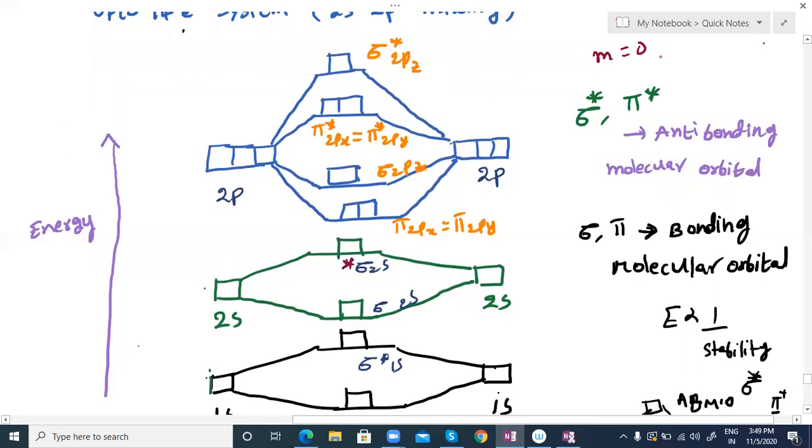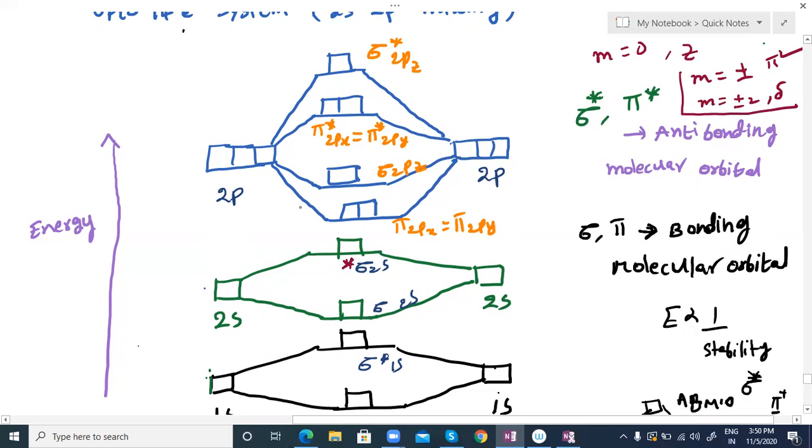The remaining, m equal to plus or minus 1, are pi bond formation. In the previous video I showed that. M equal to plus or minus 2 means delta bond formation, which we don't have in this discussion. Okay, so up to pi bond we have that.